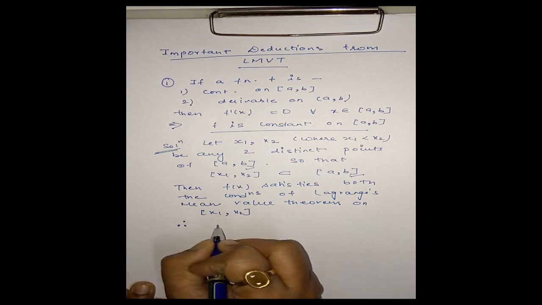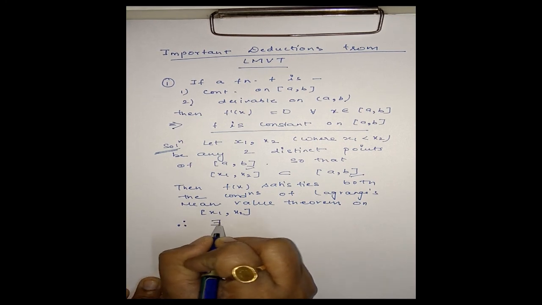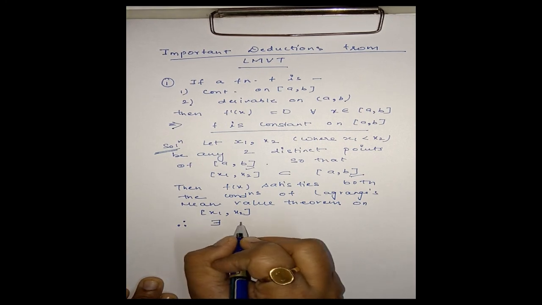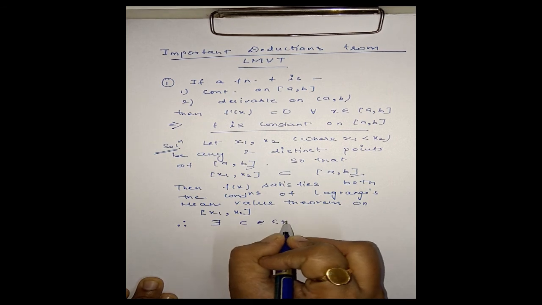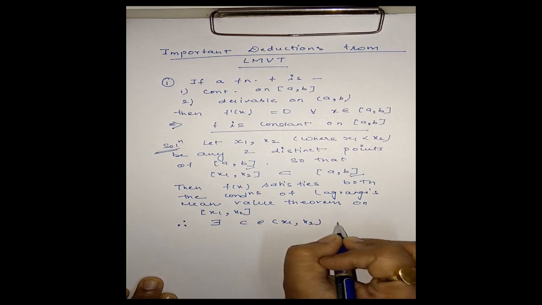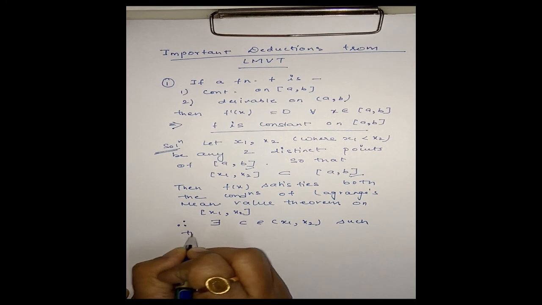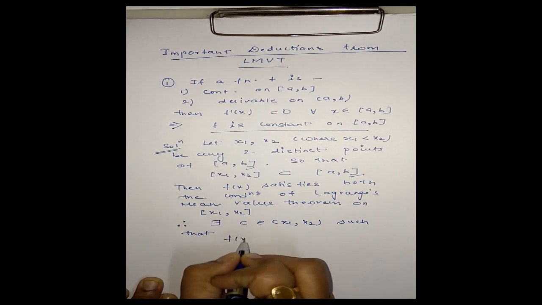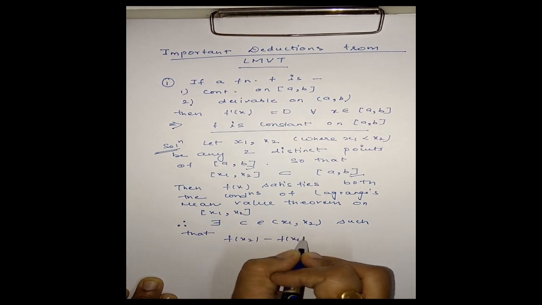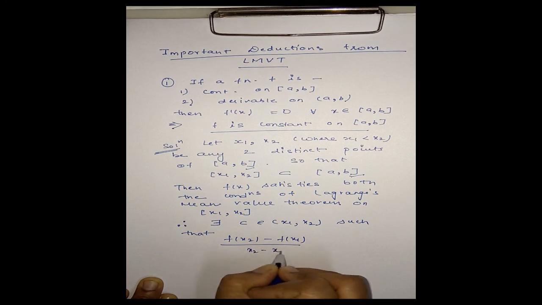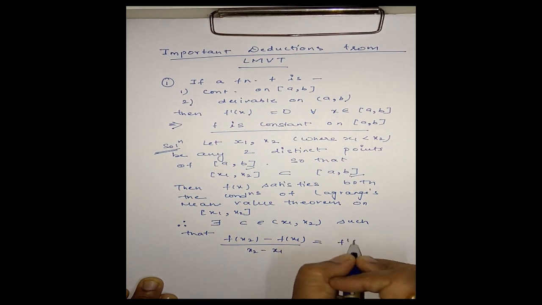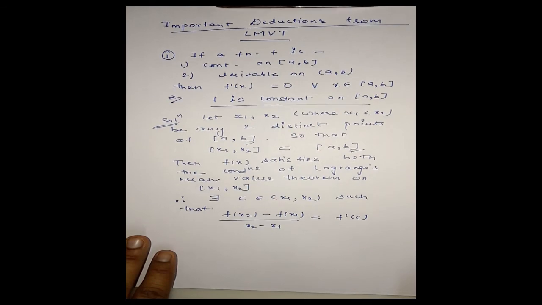Therefore by Lagrange's mean value theorem there exists a real number c belonging to open interval (x1, x2) such that (f(x2) - f(x1))/(x2 - x1) = f'(c).